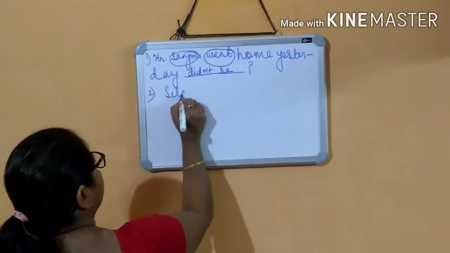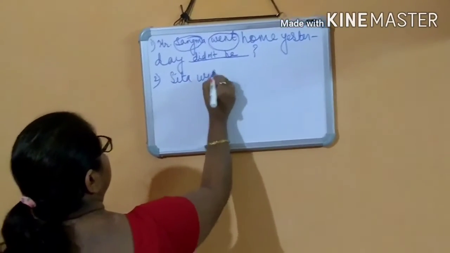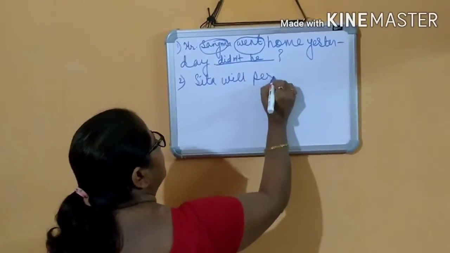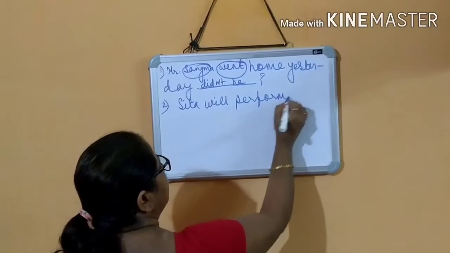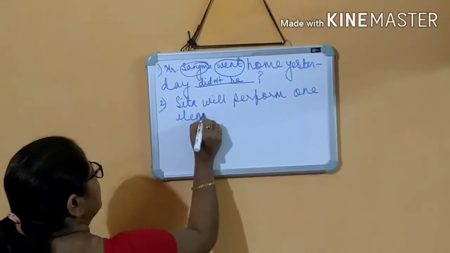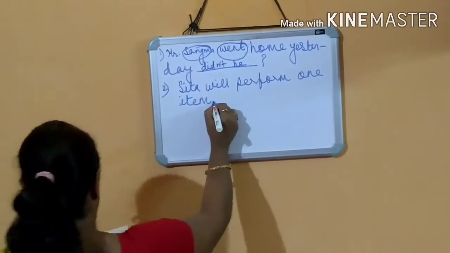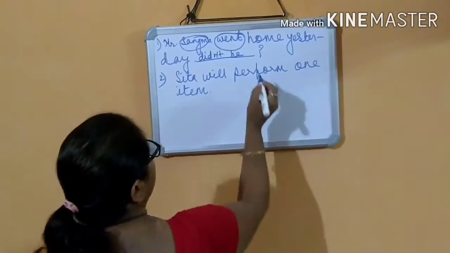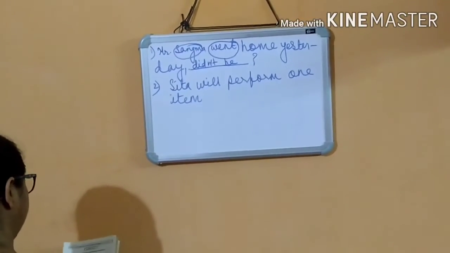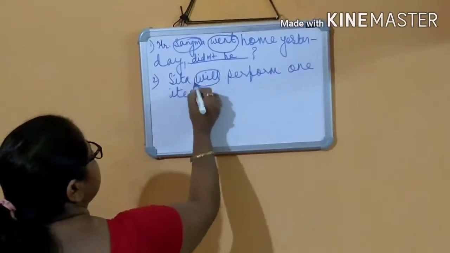Shita will perform one item. So what is the tense here? Future. Will means future.